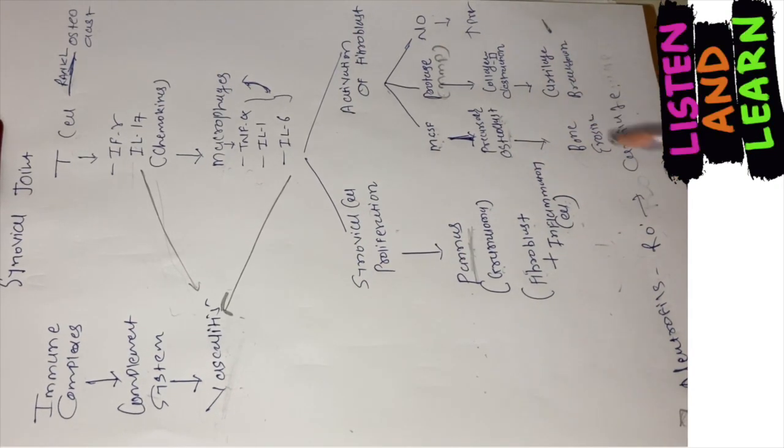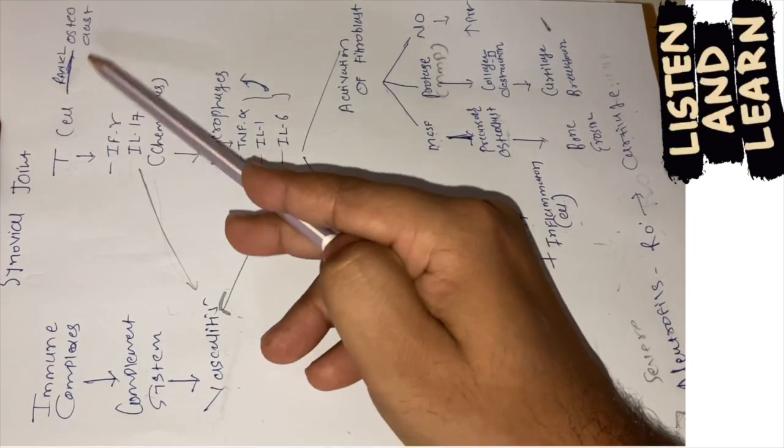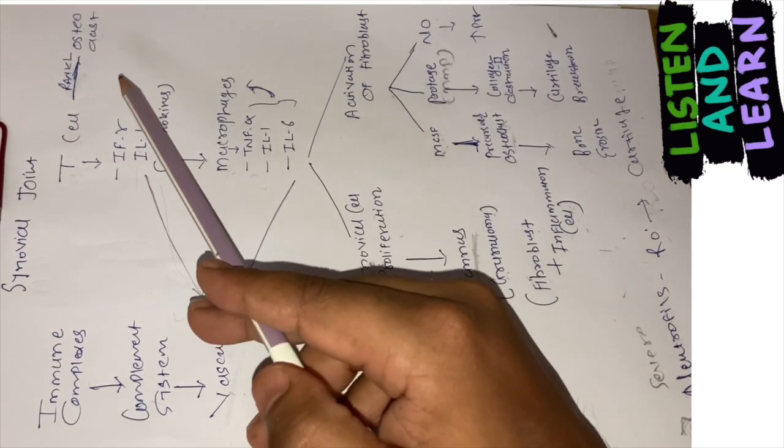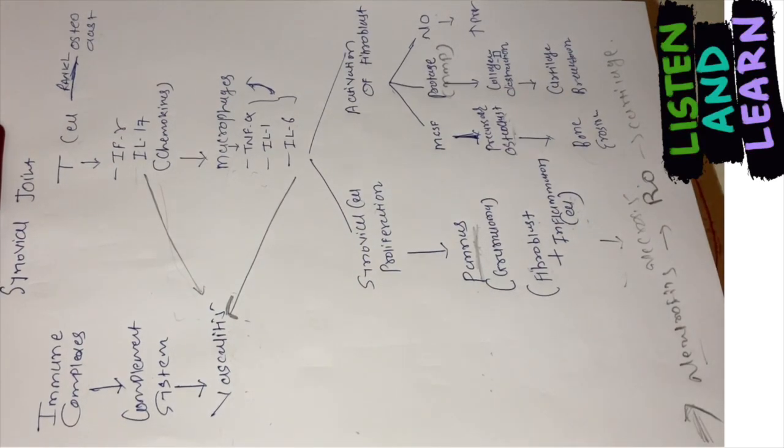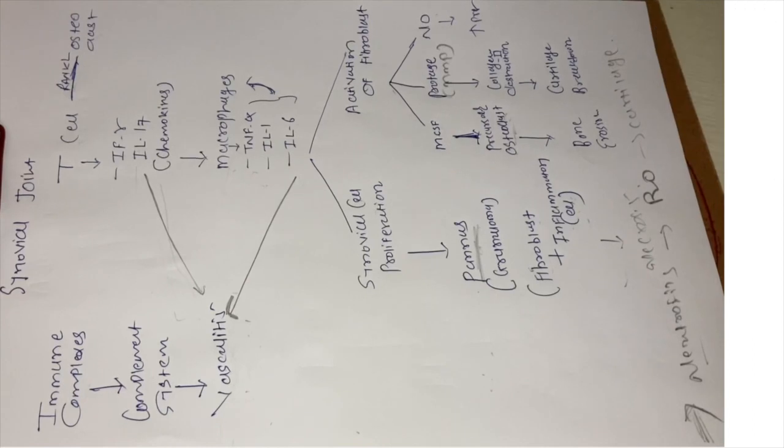Okay. Now in severe cases, neutrophils also enter the synovial cavity, and these neutrophils produce reactive oxygen species, which will cause further damage to the cartilage. These T cells, through the RANKL pathway, will activate the osteoclast and cause bone erosion. So because of all these inflammatory processes, the ultimate response will be cartilage destruction, bone erosion, right? And there will be damage to the synovial membrane, swelling in the joint areas, redness in the joint areas, and that will ultimately lead to severe pain in the joints.